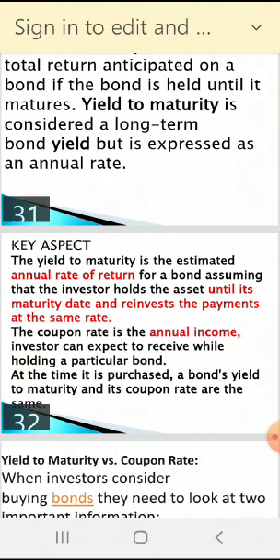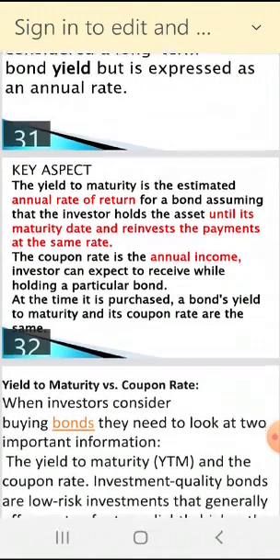YTM, yield to maturity. So the coupon rate is the annual income an investor can expect to receive while holding a particular bond. So when you are investing in a bond and holding it for a number of years up to maturity, you will get annual income. At the time it is purchased, a bond's yield to maturity and its coupon rate are the same.